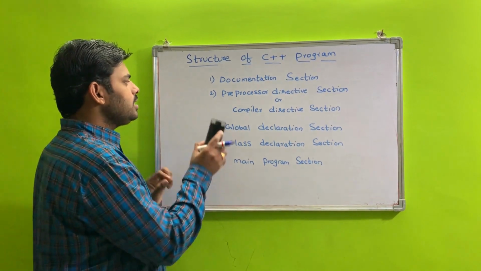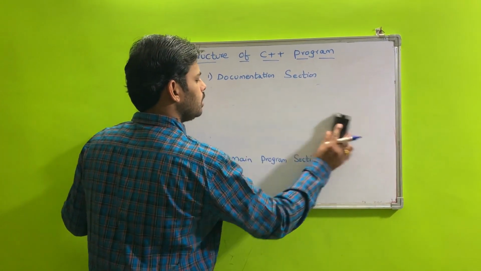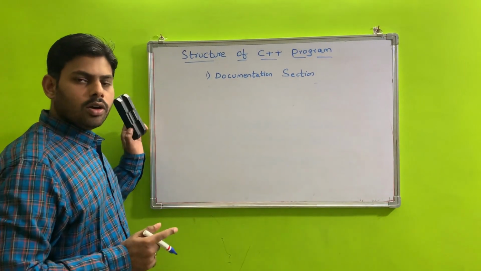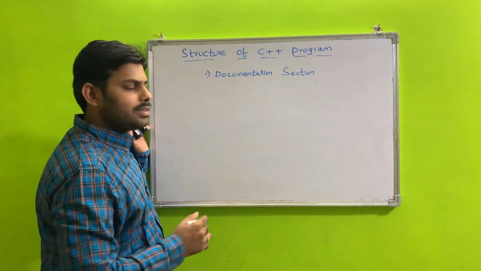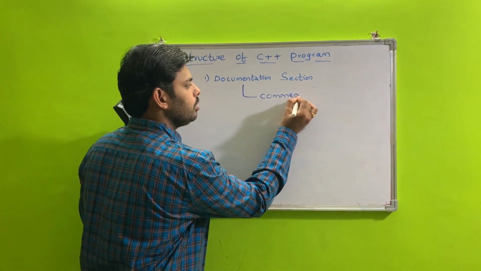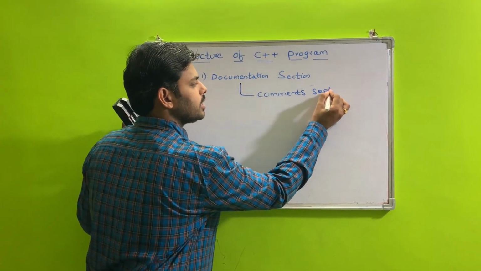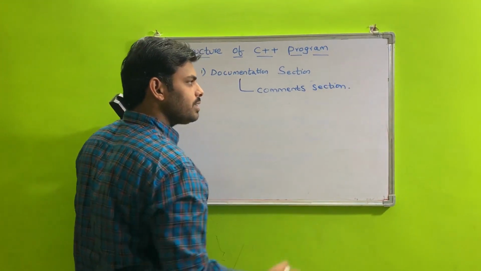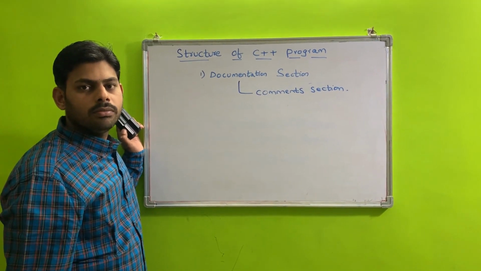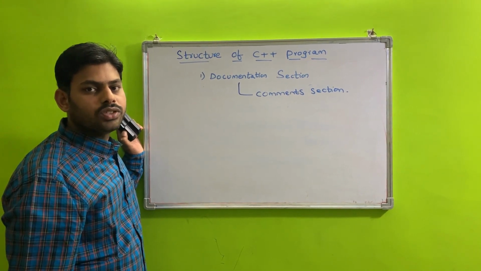The first case is the documentation section. What is the documentation section? It is nothing but the comments section. The comments section is used to increase the readability of the program and describe its functioning.